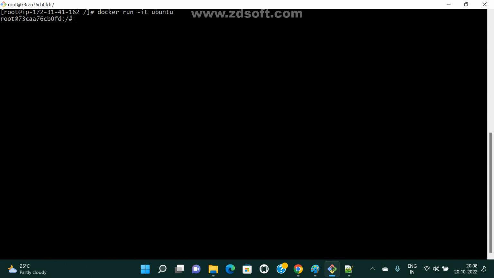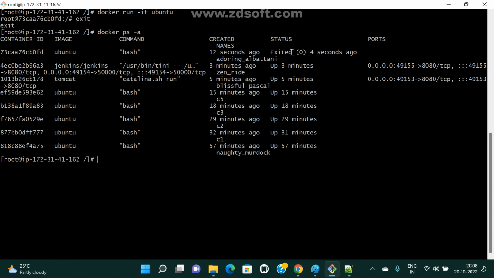Ubuntu. Okay. Now this is the running container 0FD, right? Now I'm using the exit command. Now docker ps -a. Now check the status. What is the status? Now docker run -it. There is a bit of confusion here. So now it is exited, sir.